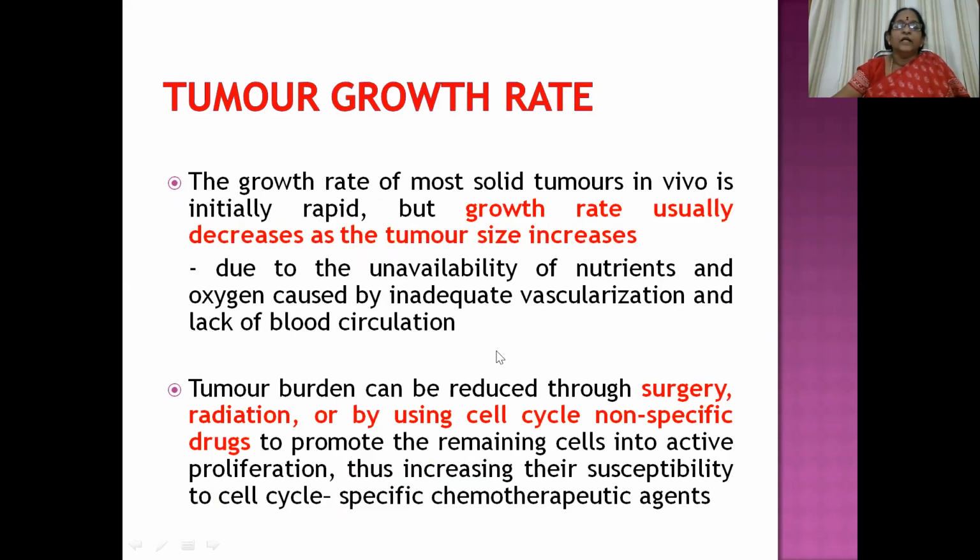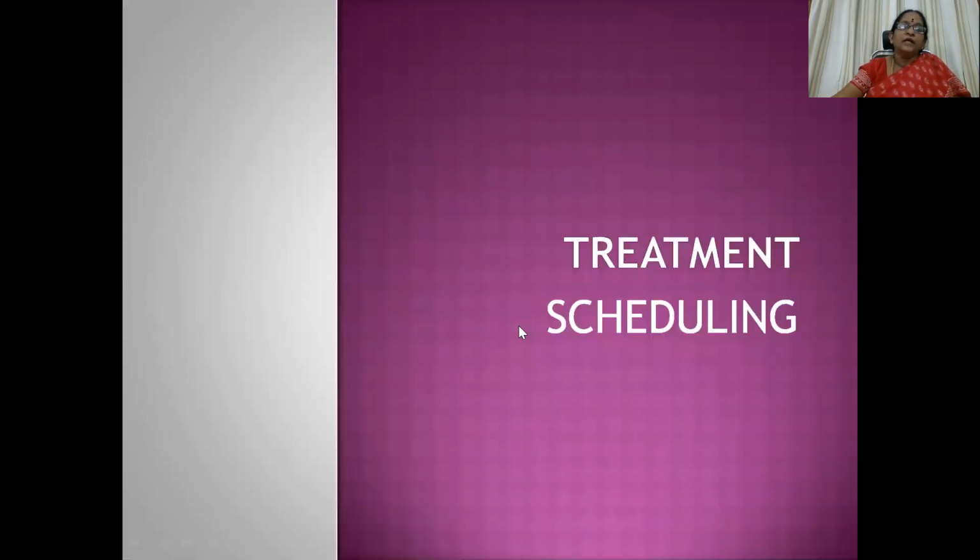Then coming to the tumor growth rate, the growth rate of most solid tumors in vivo is initially rapid, but as the tumor grows further and further, the growth rate starts declining. It is mainly because of the unavailability of nutrients and oxygen caused by inadequate vascularization and lack of blood circulation.